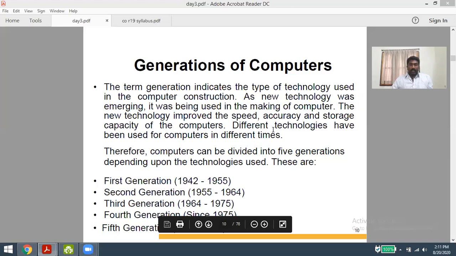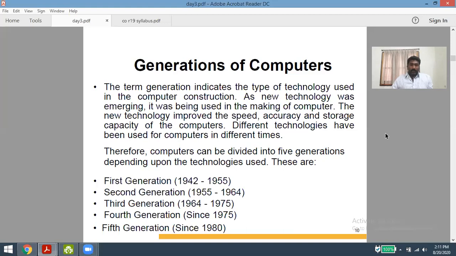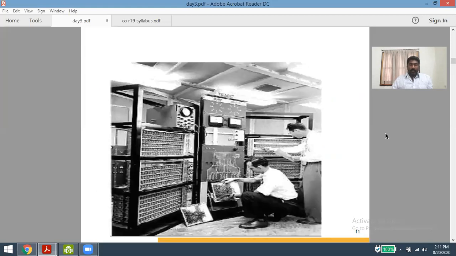Let us come to the first generation computers. This is a small picture which represents the first generation computers. As I already said, at the beginning of computer development the size of the computer was a room size. This is a small example of a first generation computer. What does this generation contain, and what physical element is equipped here? The first generation computers, in the year 1942, before the invention of the